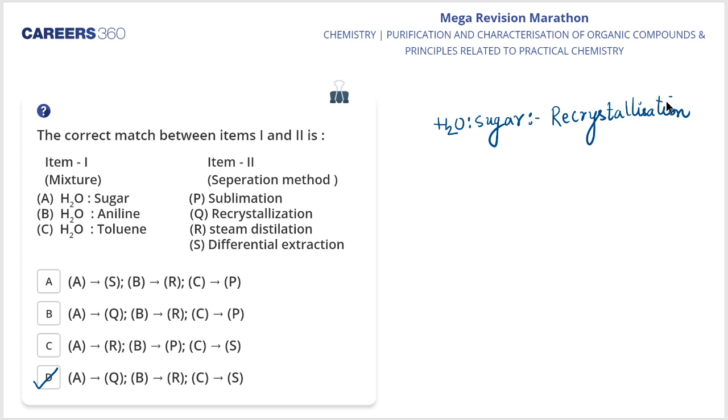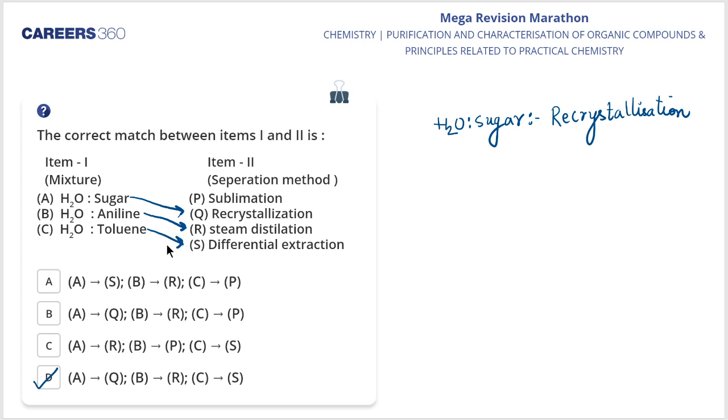Okay, so sugar with an impurity of common salt can be crystallized from hot ethanol. Or you can also say sugar dissolves but salt doesn't dissolve. Okay, fine. So this is the method recrystallization, with the help of which we can separate this mixture. If I talk about H2O and aniline, it would be steam distillation. H2O and sugar, recrystallization. H2O and toluene, it would be differential extraction, my dear students.